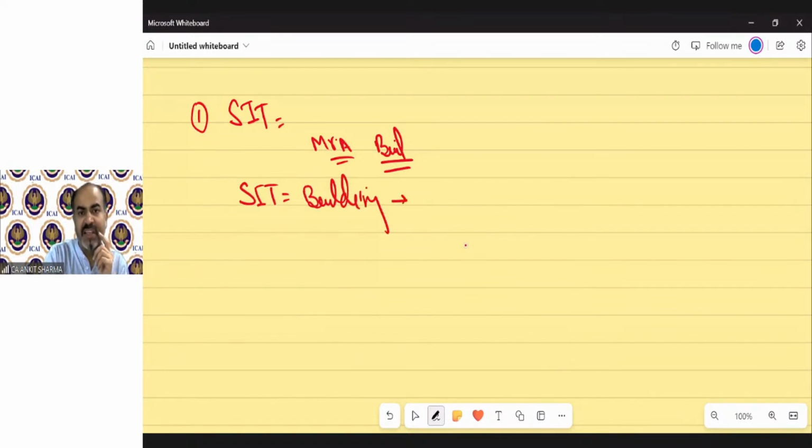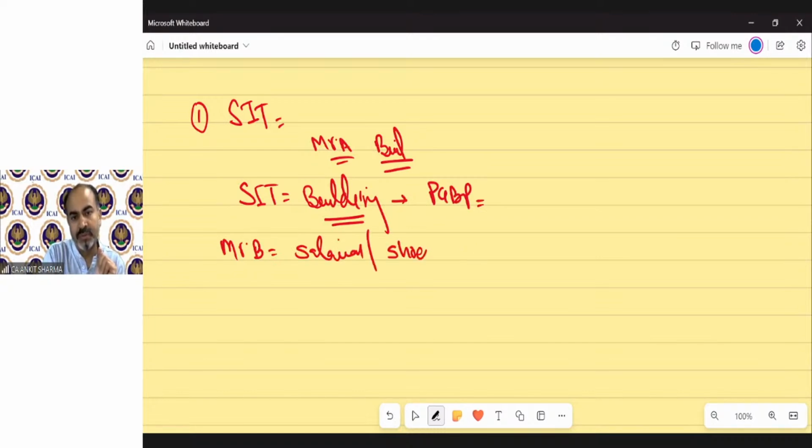So if we transfer these buildings, then PGBP provision will be applicable, not capital gain. His buildings are treated as stock in trade, so they cannot be treated as capital asset. But if there is Mr. B, who is a salaried person or doing business of shoes, and if he has a building, his house, and if he transfers it, now because this building is not his stock in trade, the treatment of this building will be under the head capital gain.